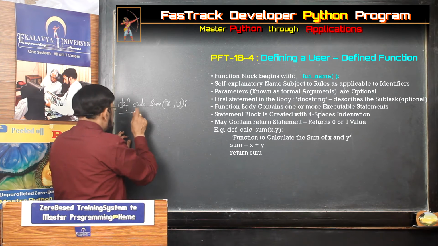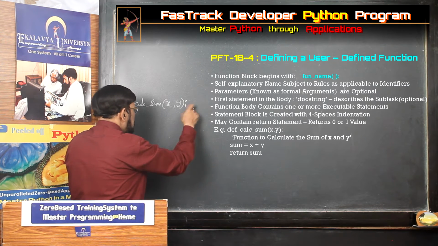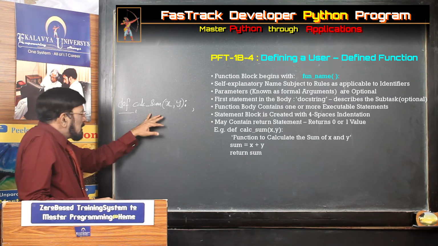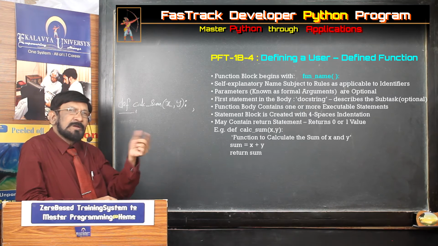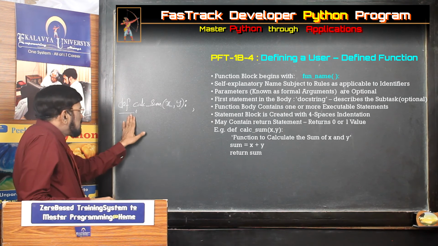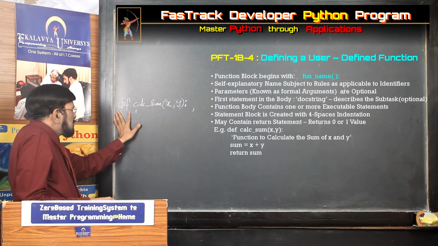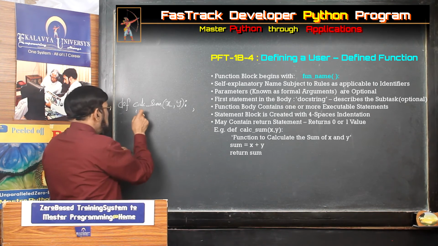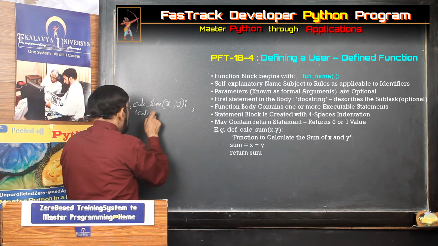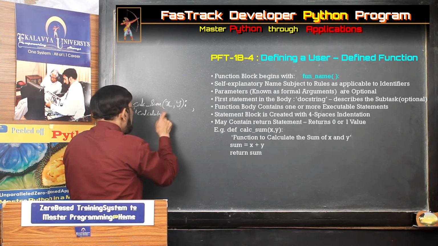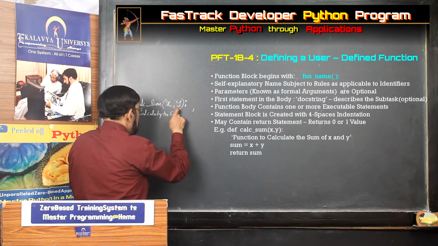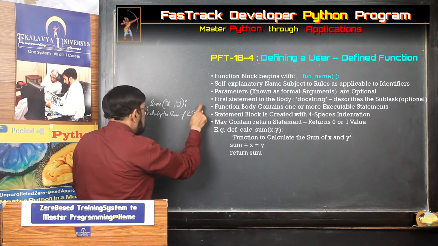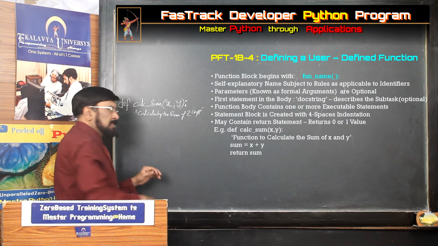Okay, docstring. Every function has a purpose, and that should be explained here. That is the document string, or docstring, that you have to write. What is the purpose of this? It should be written as a string. So what we are doing here: calculating the sum of two arguments.